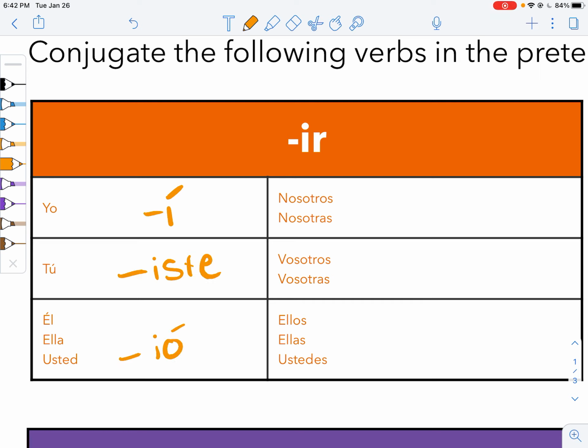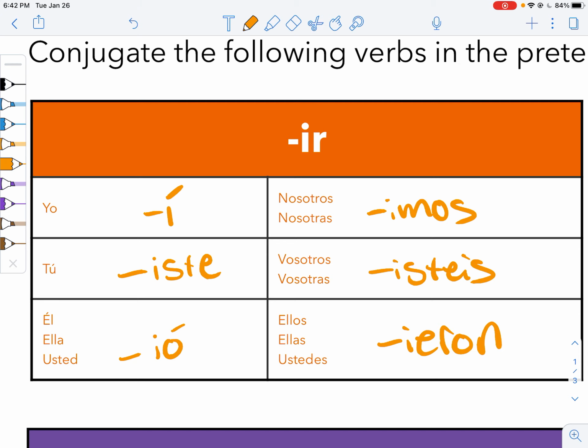yo, imos, isteis, and ieron. So if I wanted to use the verb vivir, for example, I would say I lived is yo viví, you lived, tú viviste, he lived, vivió, we lived, vivimos, y'all lived, vivisteis, and they lived, vivieron, right?